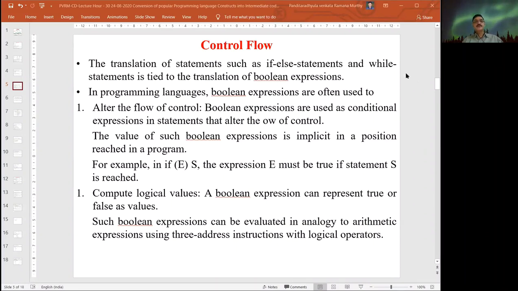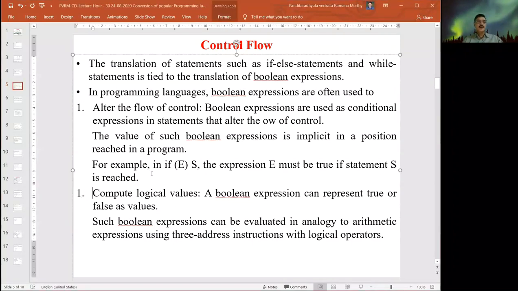The control flow indicates the translation of statements such as if-else statements and while statements, tied to the translation of Boolean expressions. It contains Boolean expressions, if-then-else statements, while statements, or simply simple statements. So in any programming language, Boolean expressions are often used to alter the flow of control, or to compute logical values.